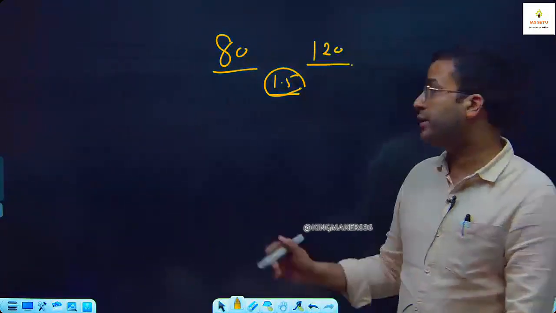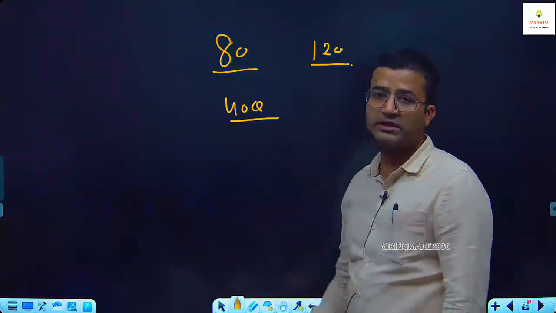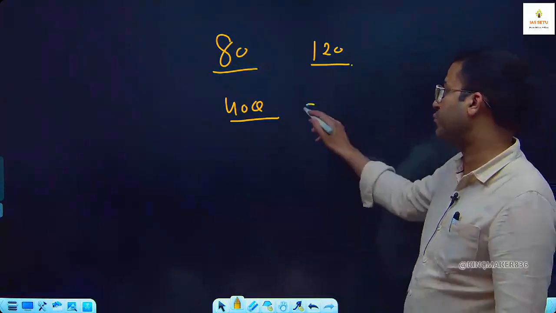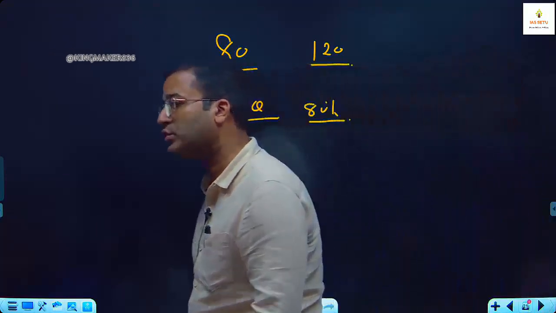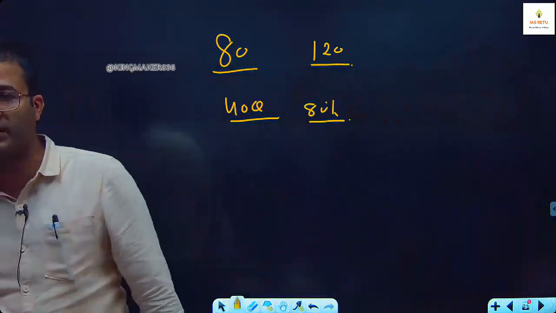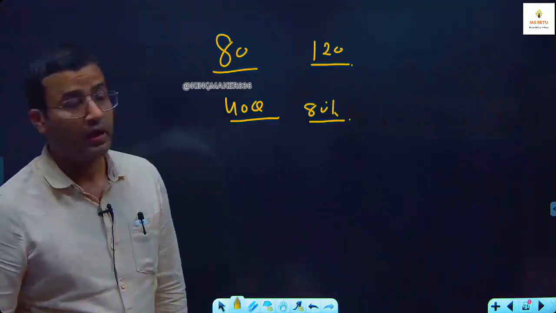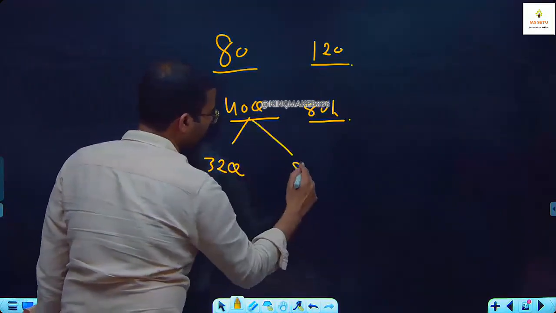See, I guarantee you, even with 40 questions, you can qualify the CSAT, provided that you have 80% accuracy. जब मैं बोलता हूं 40 क्वेश्चन से सीसेट निकल सकता है, स्टूडेंट सुन लेते हैं बट पूरी बात नहीं सुनते कि 80% एक्यूरेसी भी होनी चाहिए. So it means 32 questions correct, maximum 8 wrong.